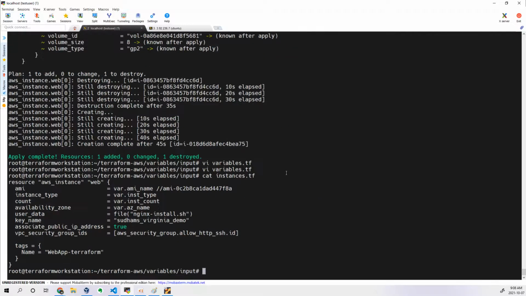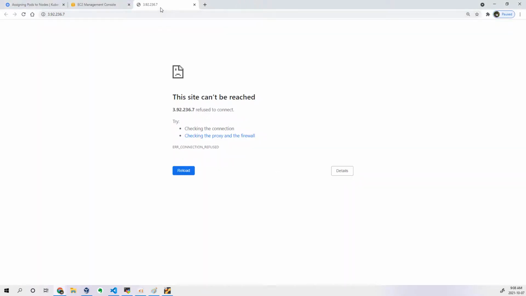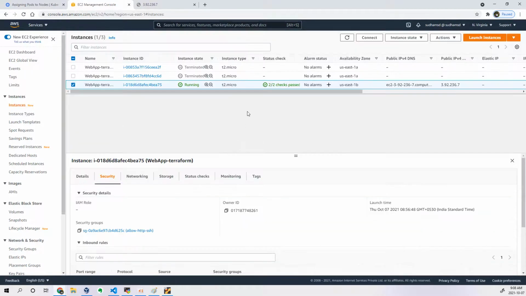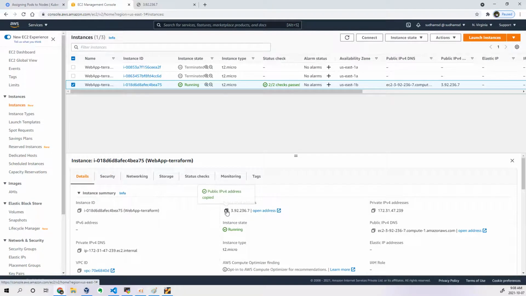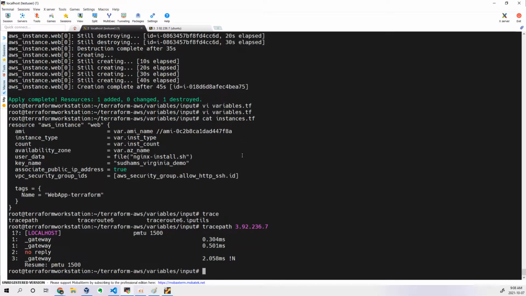From here, let me try to do a traceroute. Localhost to the gateway, no reply.